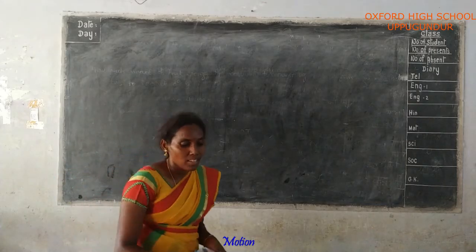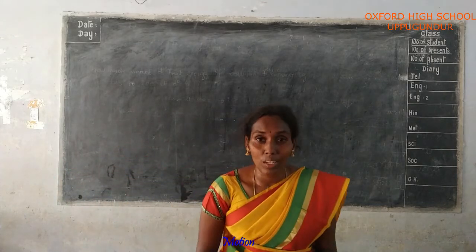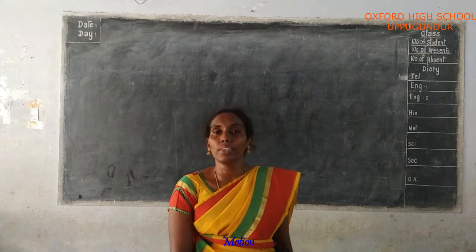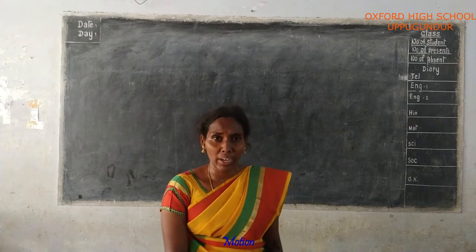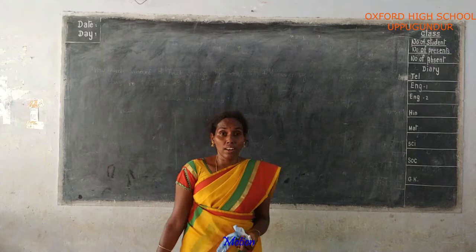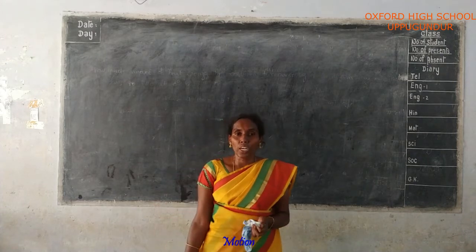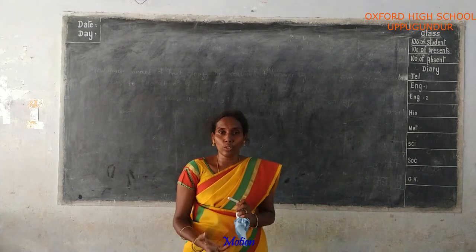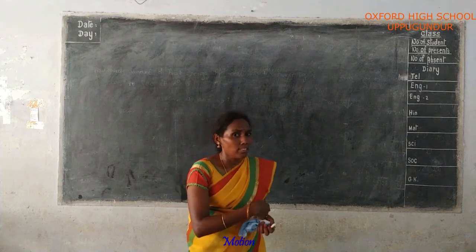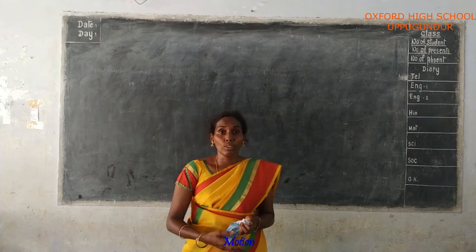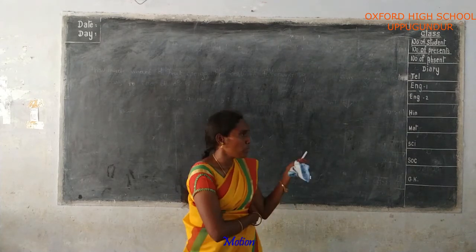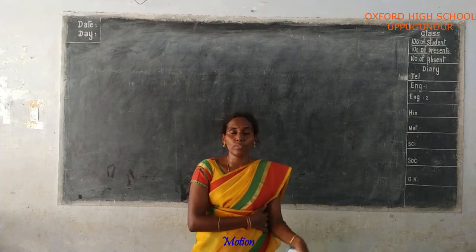Good morning, students. In the previous class we discussed the reflection of light by different surfaces. In the last session we discussed problems related to the mirror formula and the conversion of meters into centimeters. The mirror formula is 1 by f is equal to 1 by u plus 1 by v.